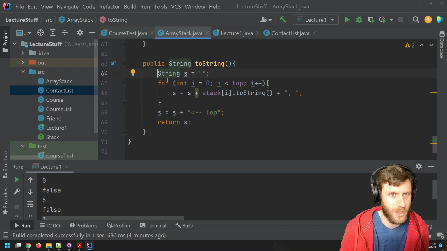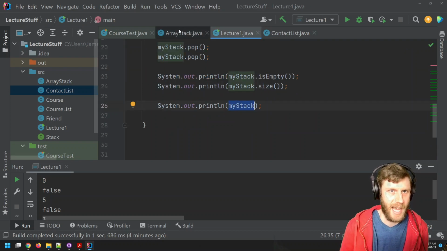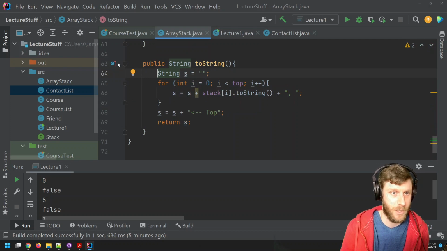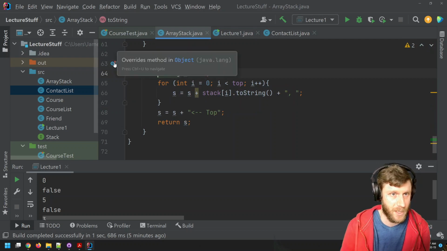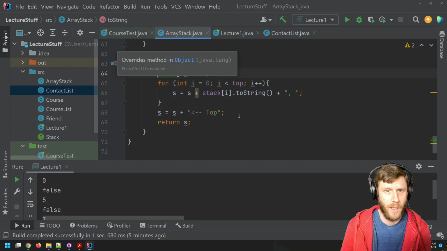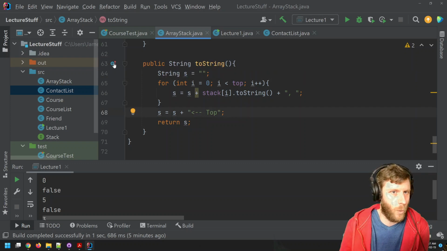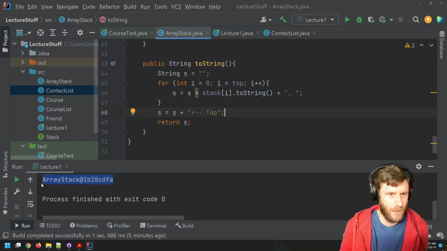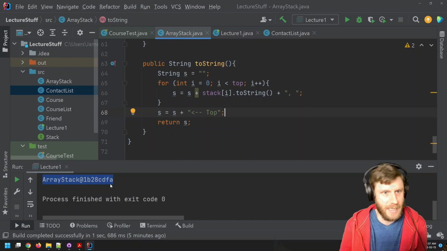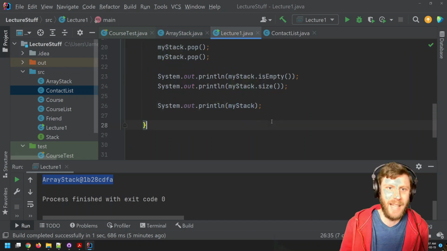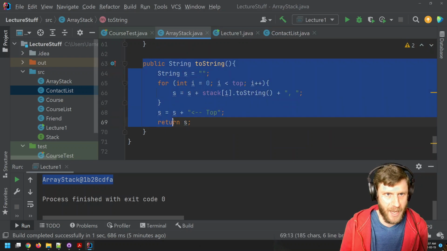So if this worked correctly, and I go back to lecture 1, when I go to print out my stack, it should now automatically call this, which is overriding the one from object, which you can see if I hover over here. So now it won't use the one from object, which is just ArrayStack at 1B28CDFA. Now it should call this one that I wrote right here.